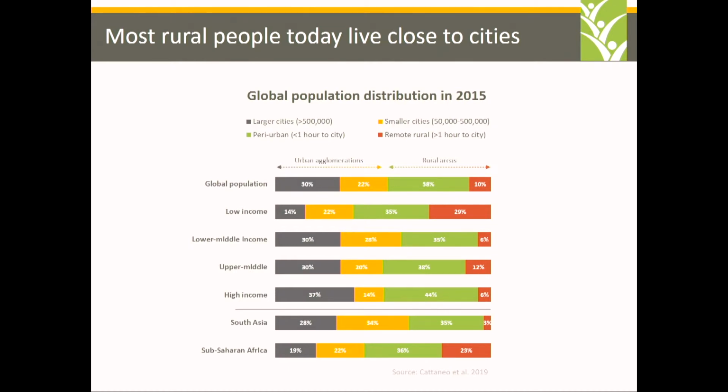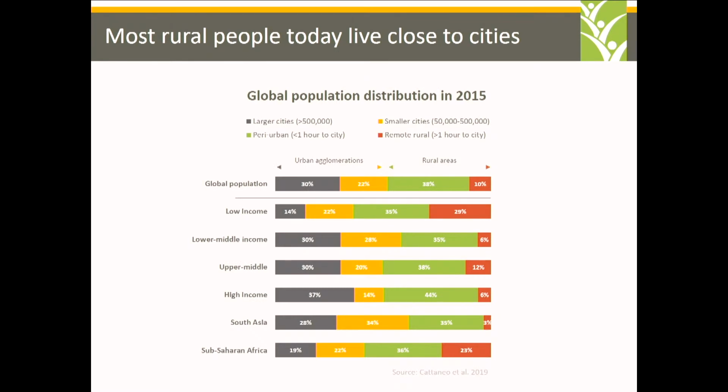And even in Africa, and I would flag this as well, a third of the total population and the majority of the rural population are also within that commuting belt, even though that region is the least urbanized of them all.